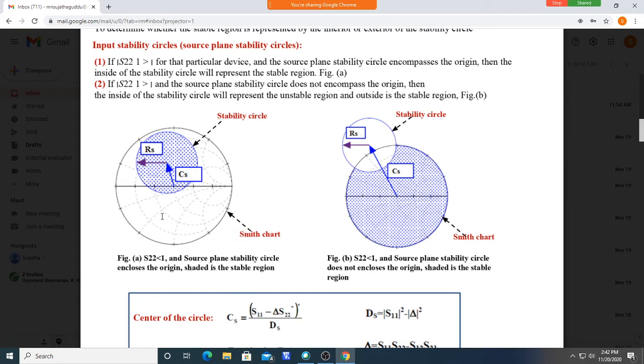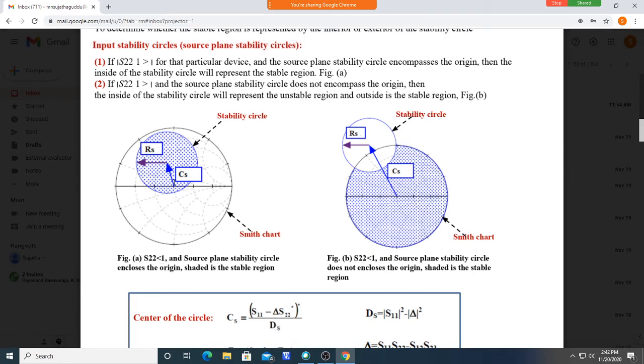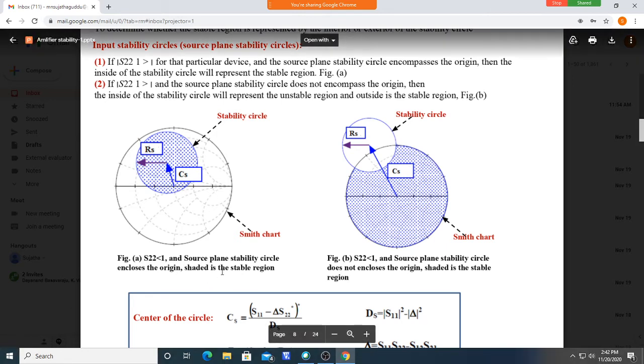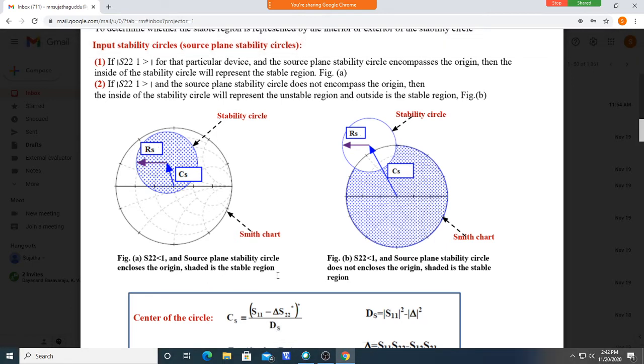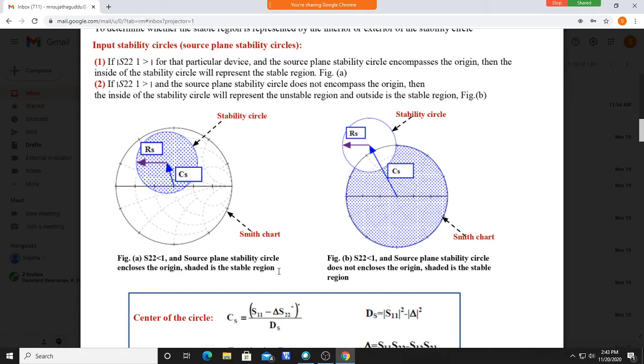If this is the case, the stability circle is enclosing the center of the Smith chart and S22 is less than 1. In such a case, the shaded area is the stable region. In this problem, the source plane stability circle encloses the origin, and the shaded area is the stable region.